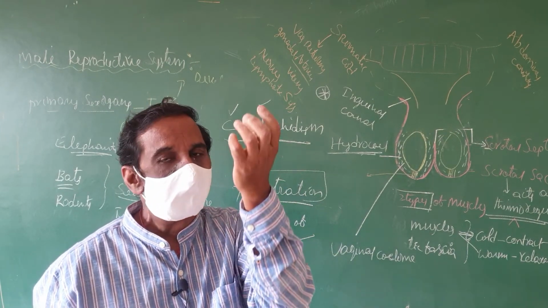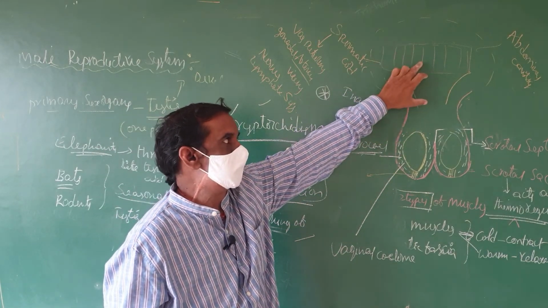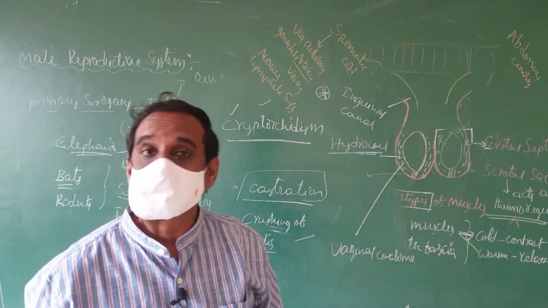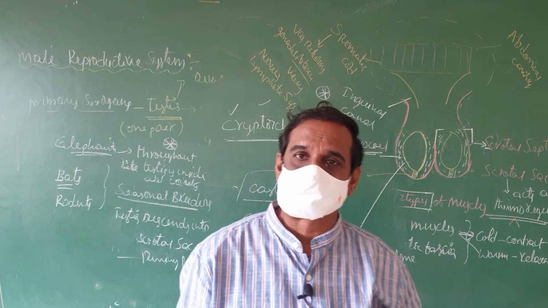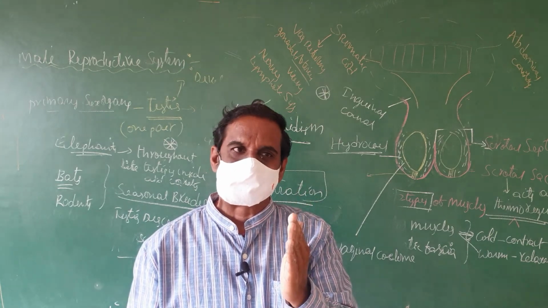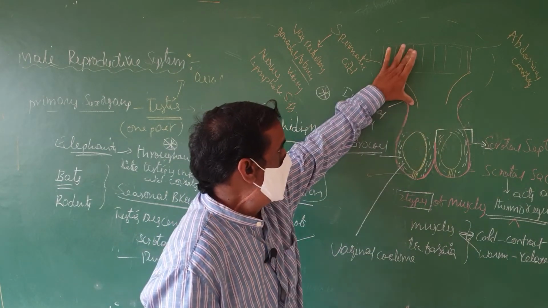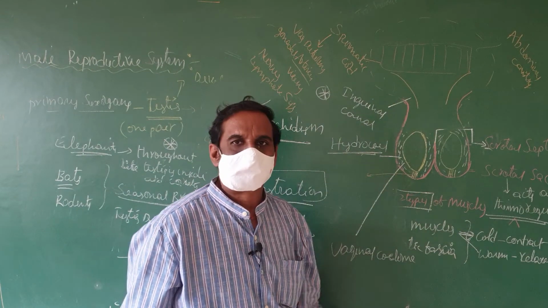That means tubular structures pass through a cord-like structure, and this cord-like structure is called the spermatic cord. In previous examinations, they have asked the question: how does the testis hold its position? The testis holds its position by two structures. One is the spermatic cord, and the other is the gubernaculum.